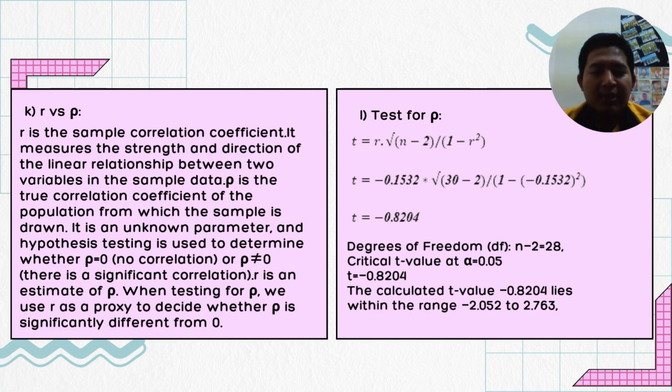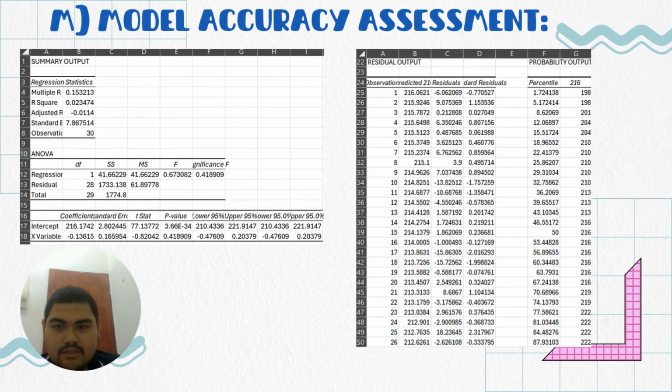We calculate that the P-value lies within the range of negative 2.052 to 2.763. So for the model accuracy assessment, these are all the results that we already got from Excel. We need to put all the data into Excel, and then we just need to execute the summary output and also the residual output.